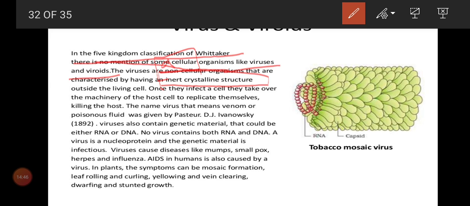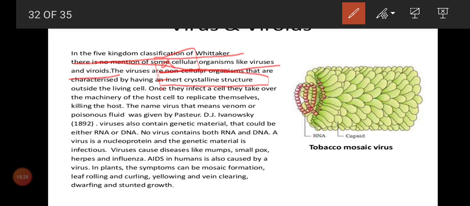What do you mean by inert, children? I think you might have learned inert chemicals in your chemistry. Inert chemical means inactive chemical. Like that, even this virus is an inert crystalline structure when it is outside the host or outside any living organism. When it is present in air, in water, or in other areas, it shows an inert crystalline structure, an inactive non-living crystalline structure. It is just like a chemical alone. It is an inactive chemical when it is present outside the body. That is the meaning of inert crystalline structure.